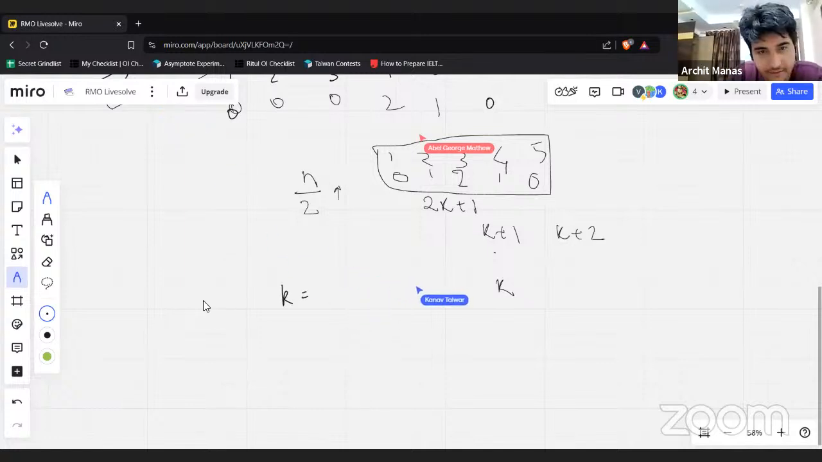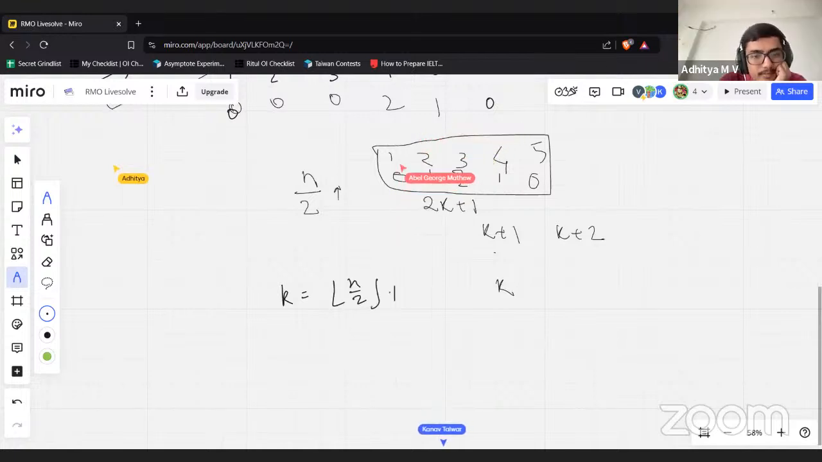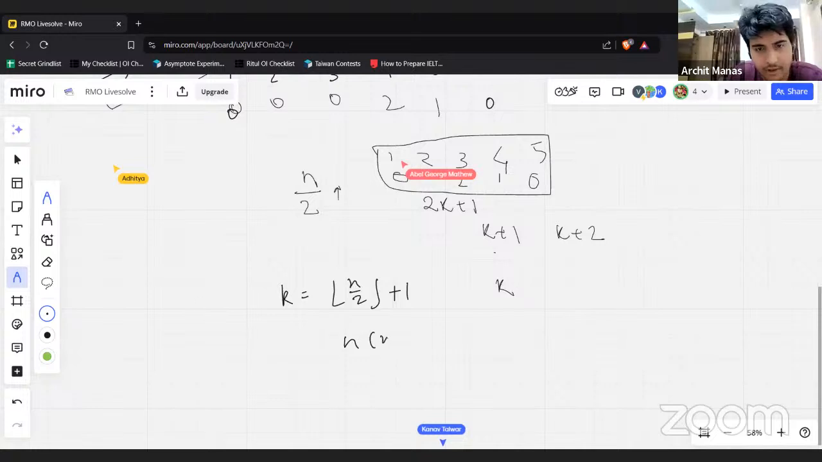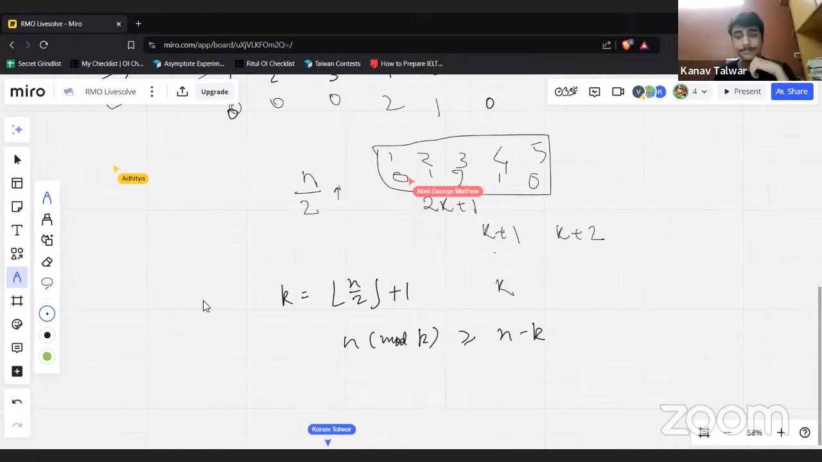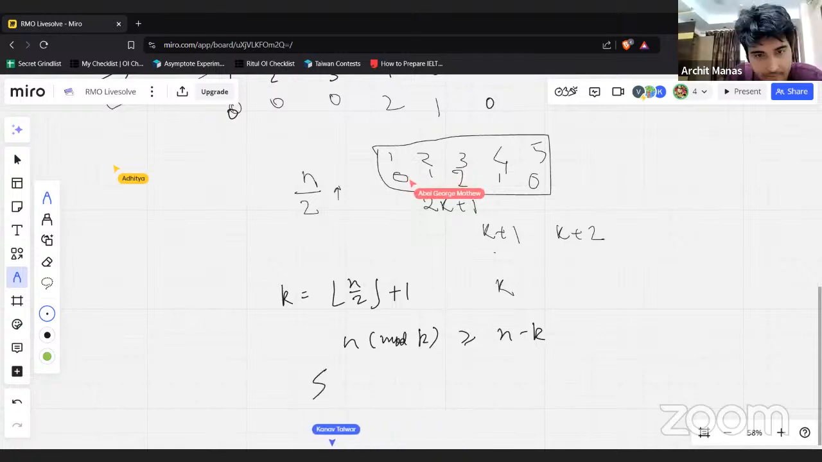So let's fix k equal to the ceiling of n by 2. Okay, let's do floor of n by 2 plus 1. Now n mod k is at least n minus k. Now the sum is going to be n minus i, where i goes from k to n.